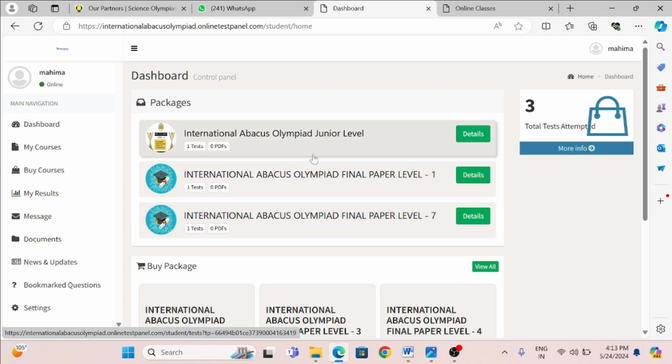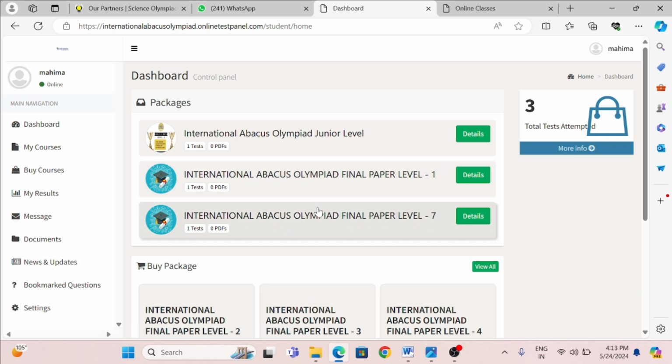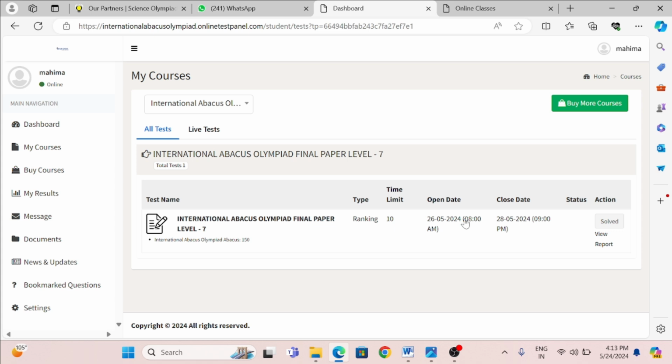And there is one more: if you need to do the sample one, there is a sample paper of level 0 which you can do, so that you will get to know how the papers exactly look. Now, when you click on level 7, as I told, if you have enrolled for any level, that particular level paper will be over there, but you cannot solve it right now.